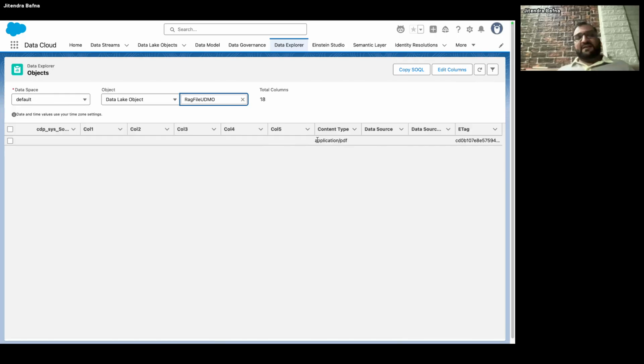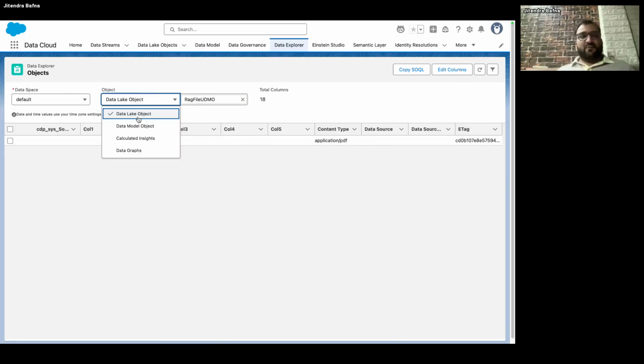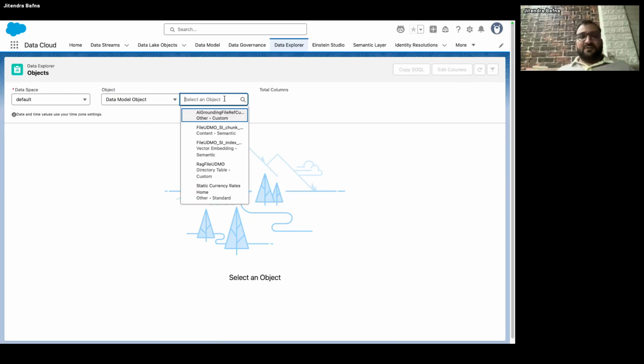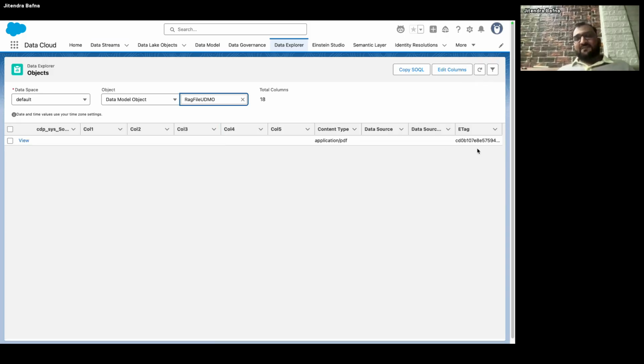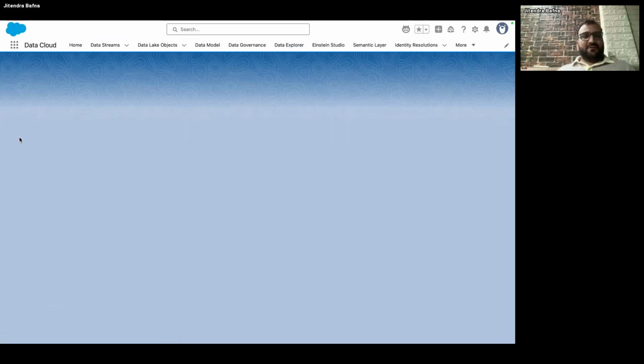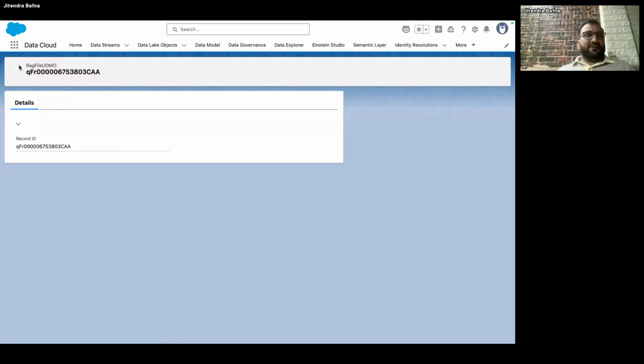See, it's saying content type application PDF. Let me go to DMO, and you can search what files are in the DMO. Yes, this is my file name, application.pdf. You can view all of it, and it will provide the record ID to you.